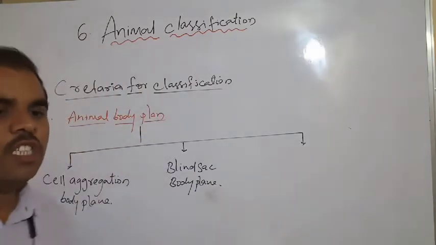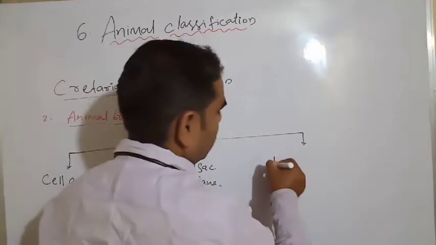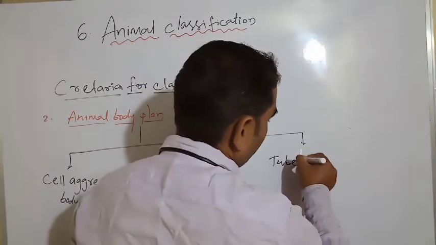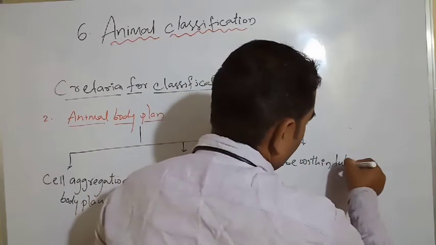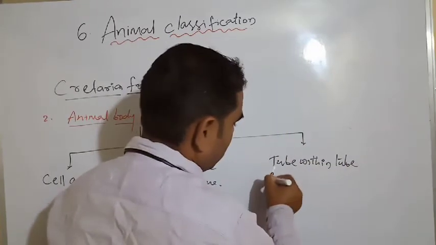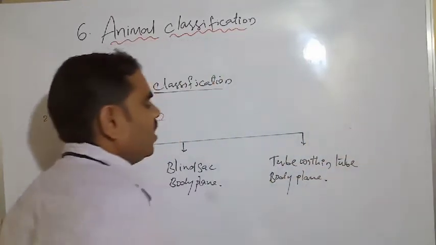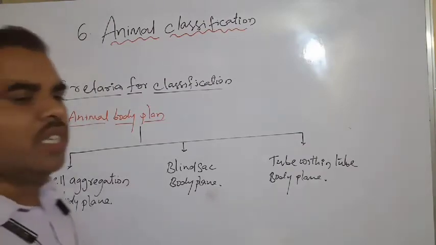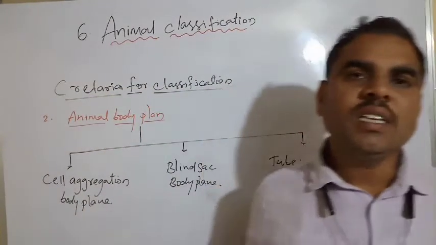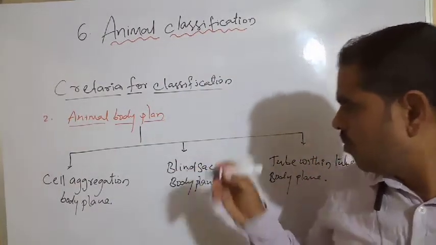Next, third one is tube within tube body plan. Okay, so the animal body plan is divided into three. One is what? Cell aggregation body plan, blind sac body plan, and tube within tube body plan.